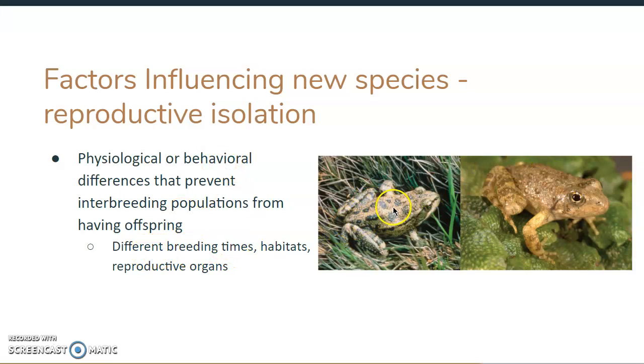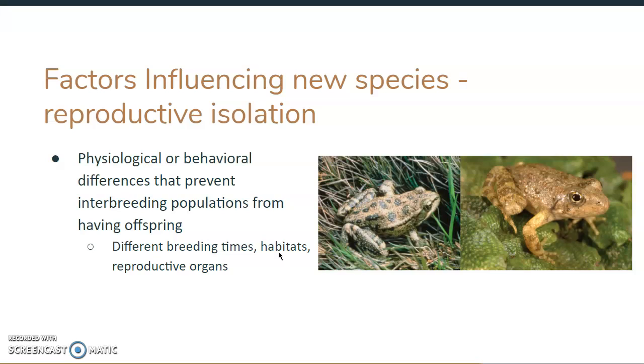So these two frogs look very similar and they live in the same environment, but this one breeds in July and this one breeds in January. Because that's the time that they like to have their offspring, they will not interbreed, and they are two separate species.